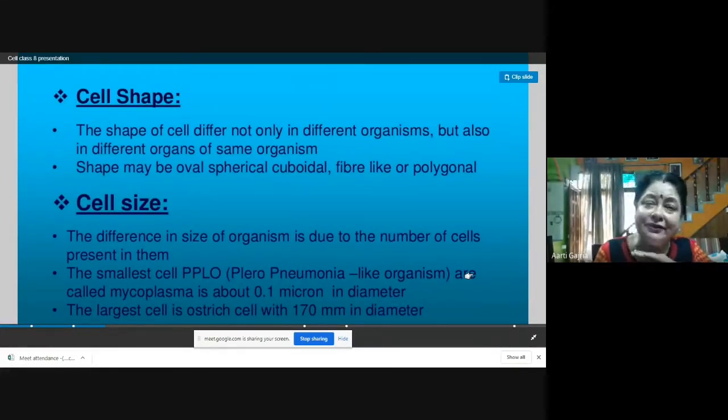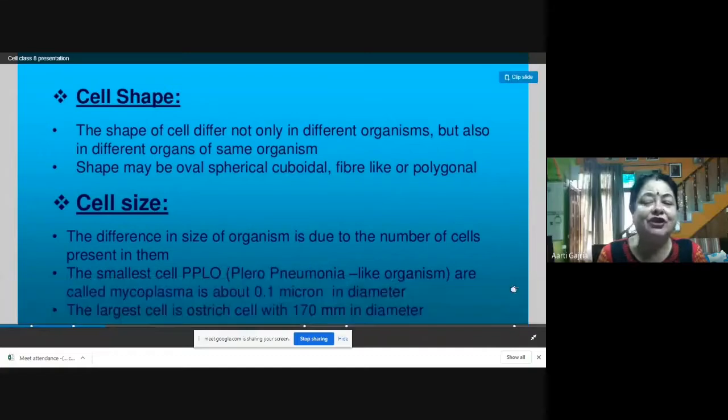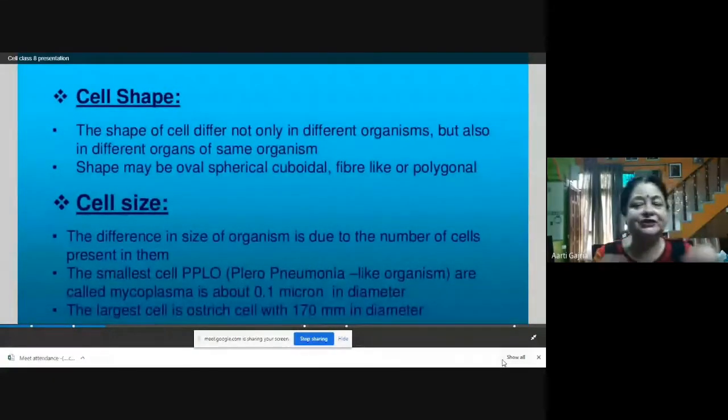So even in one organism, you will find variation in the shapes of cells. There is a lot of variation in the shape of the cell. Not only do different organisms have different shapes, but even in one organism the shapes of the cells differ. And the size again is different. There is a large variety of cell sizes. The difference in size of organisms is due to the number of cells present in them.